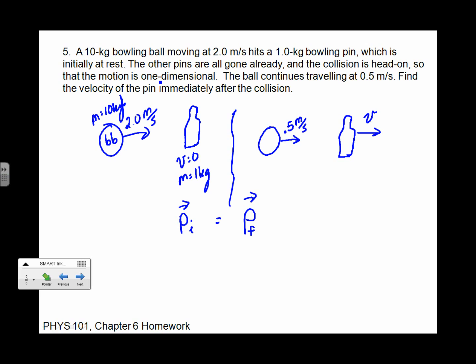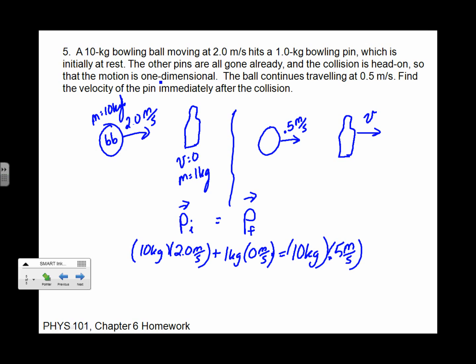So it's the mass of the bowling ball, which is 10 kilograms, times its initial velocity, which is 2 meters per second, plus the mass of the pin, which is 1 kilogram, times its initial velocity, which is 0 meters per second. And that's going to equal the mass of the bowling ball, 10 kilograms, times 0.5, plus 1 kilogram times VF.